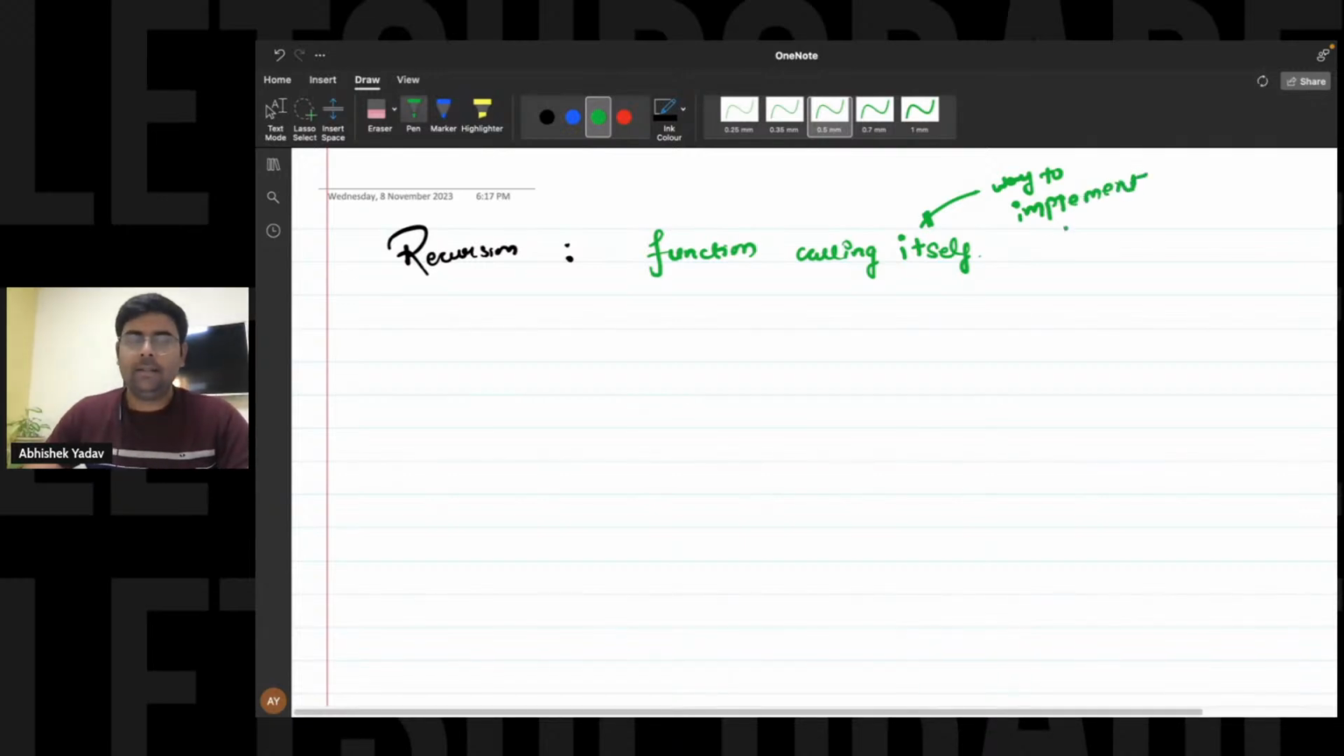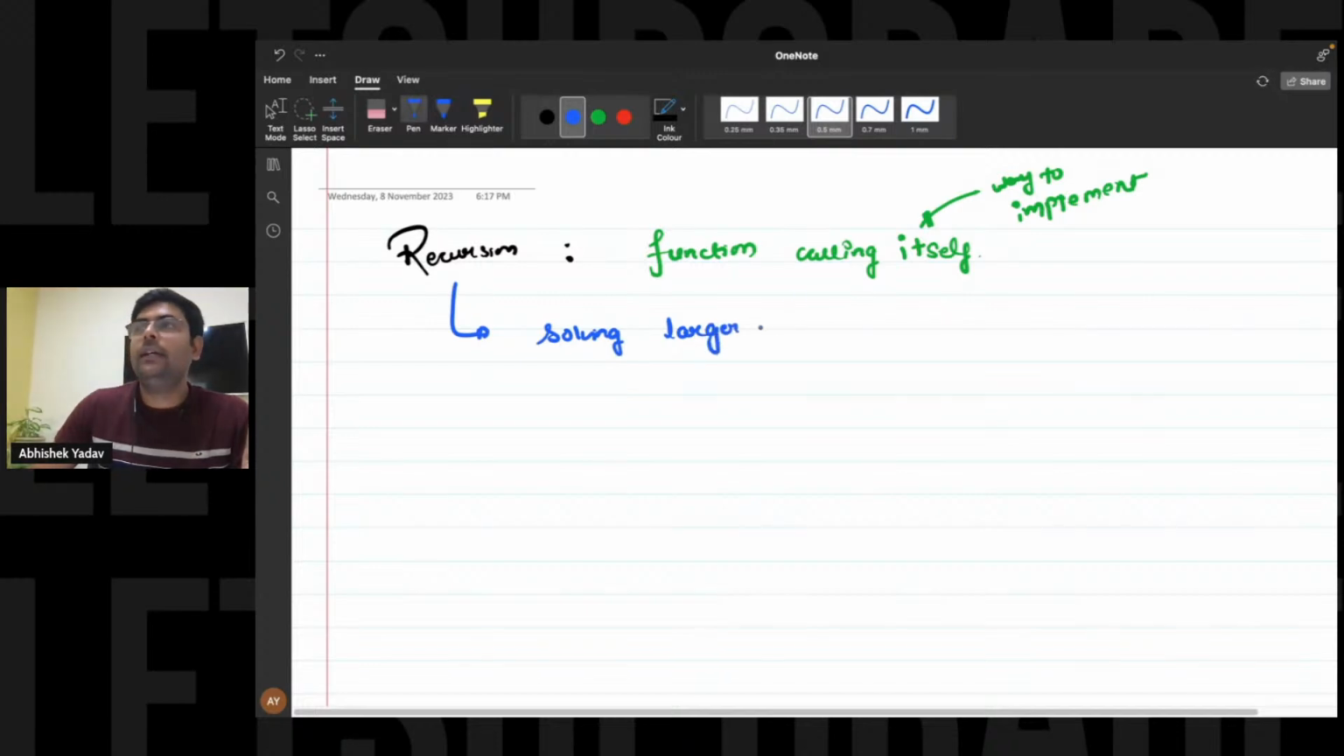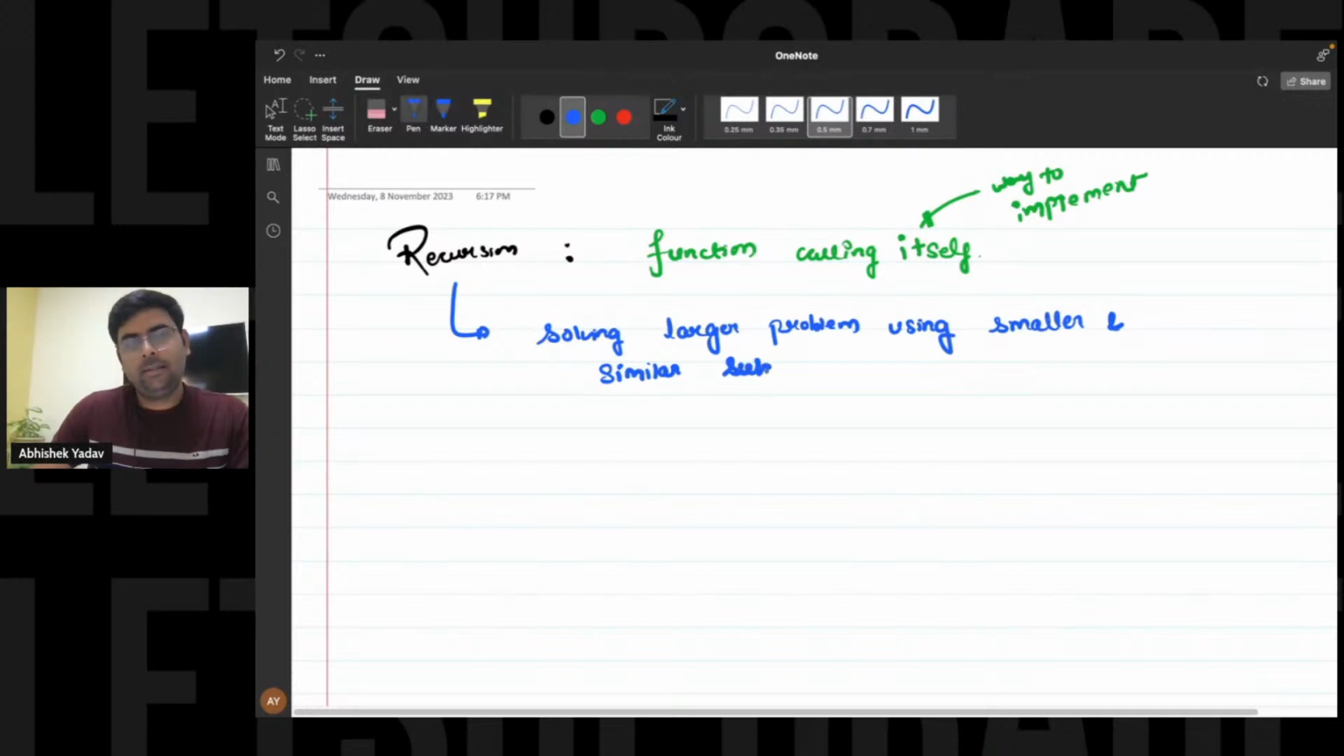To implement recursion here. Basically, what is recursion? Recursion is solving a larger problem using smaller and similar subproblems. Everyone is getting the point, yes or no? So recursion is solving a larger problem using smaller and similar subproblems.